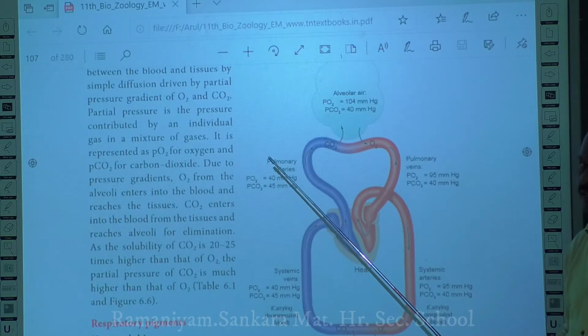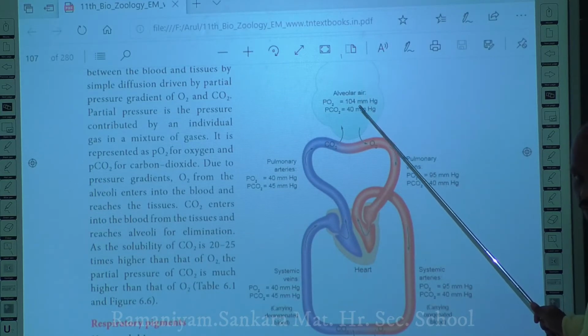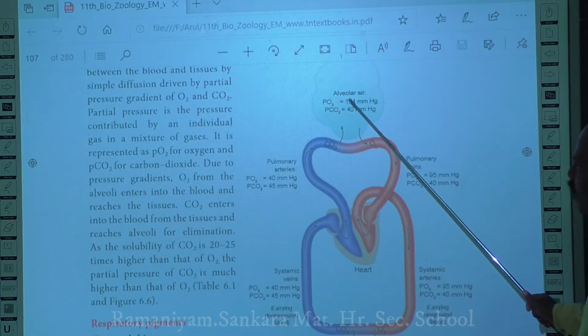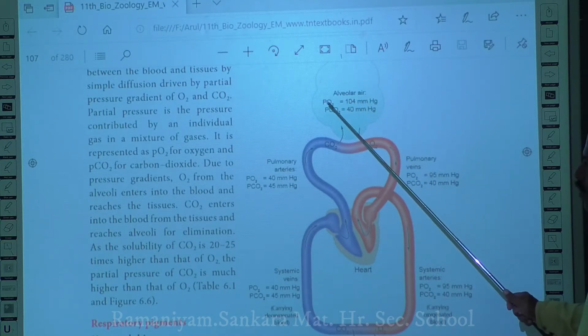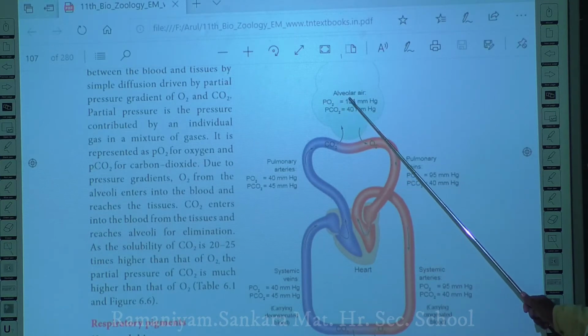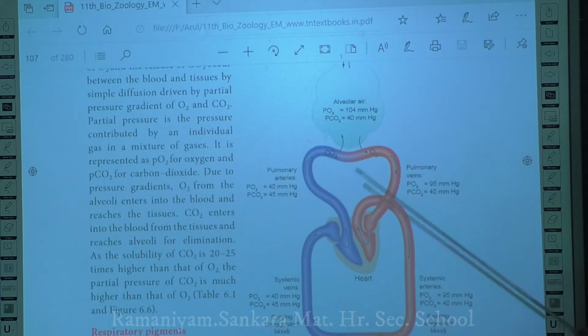As a result, the diffusion will take place from higher to lower. So, the oxygen will move from the lung alveoli into the blood. Okay, because alveoli has 104 mm Hg of partial pressure of oxygen. So, higher oxygen is there, and movement of oxygen takes place from the alveoli into the blood.